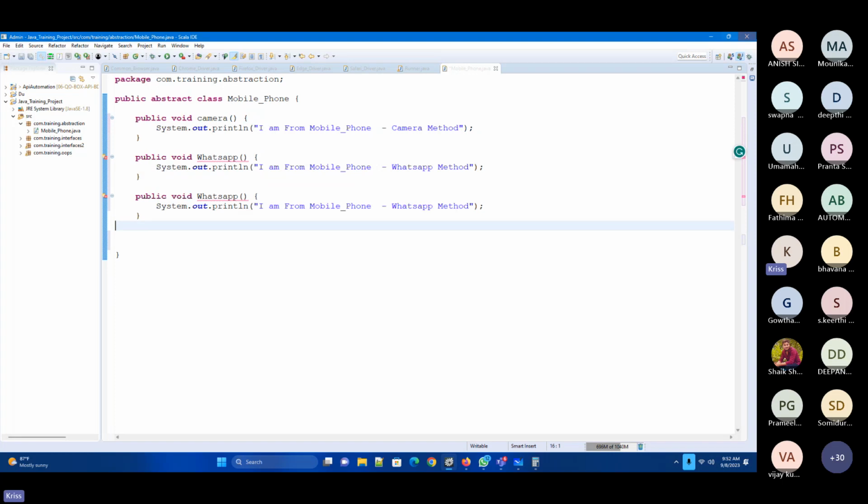Why do we use this abstraction? I'm just trying to explain it. When I was learning this example, it was taken by the tutor, so I'm taking the same example here. Black back flash. Okay, let me put that light.